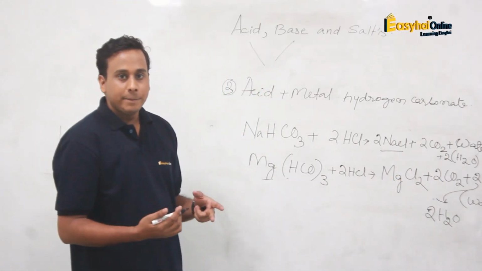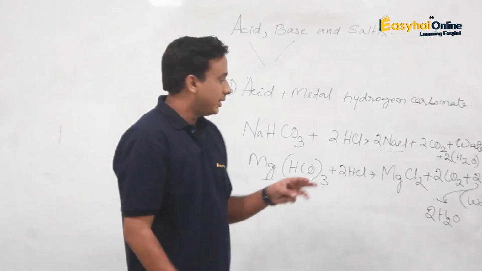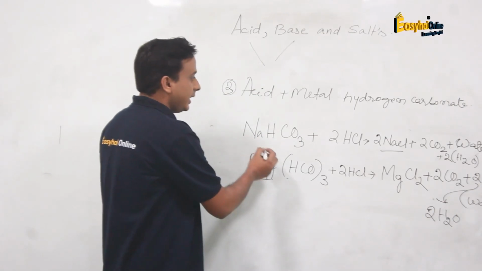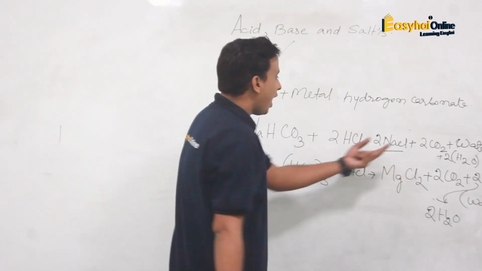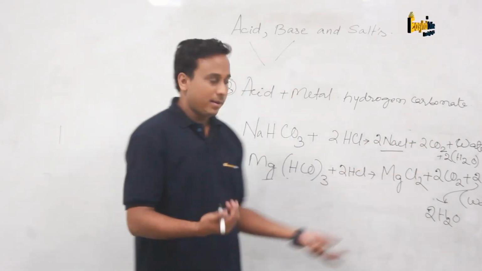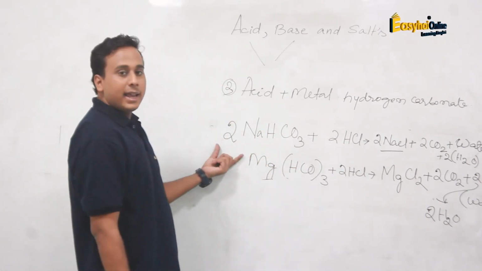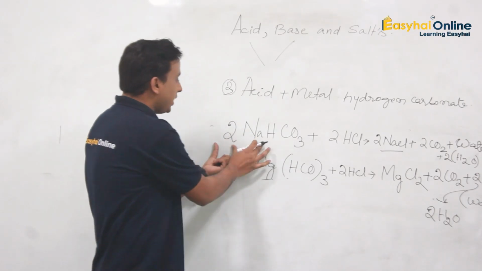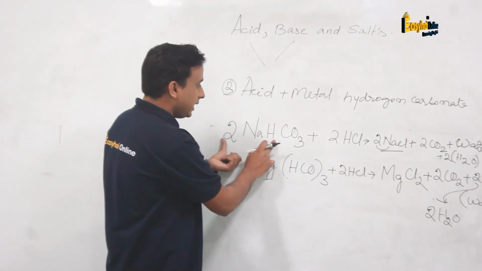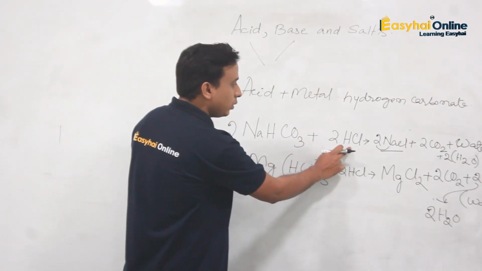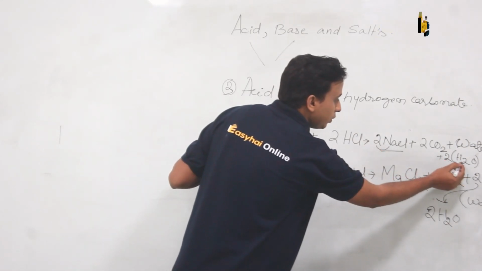So what is the reason? That is the basic reason we learned in the first chapter, that is balancing a chemical equation. It is balanced here. How? Now we are saying here, sodium hydrogen carbonate is reacting with HCl to form this salt. So how many moles of carbon dioxide have been formed? Now let us balance this. If I am giving here 2, sodium is 2, so here 2 sodium. Similarly, hydrogen, I can see here 2 hydrogen, 2 into this here 2, so 2 plus 2 makes 4 hydrogen. So I am giving 2 H2O, 2 into 2, 4 hydrogen.